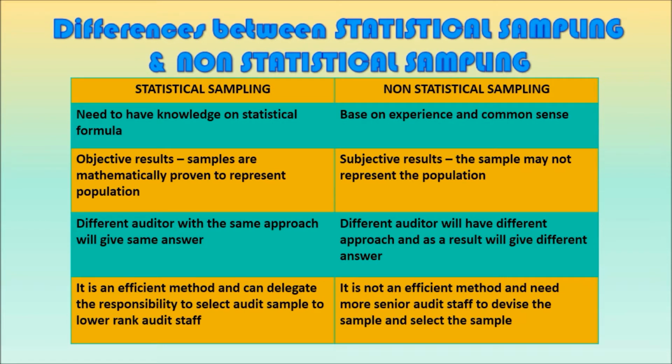For statistical sampling, different auditors with the same approach will give the same results. However, for non-statistical sampling, different auditors will have different approaches, which also leads to different results. Next, statistical sampling is an efficient method and the responsibility to select the audit sample can be delegated to lower-level audit staff. But it is not an efficient method for non-statistical sampling. It needs more senior audit staff to devise and choose the sample.